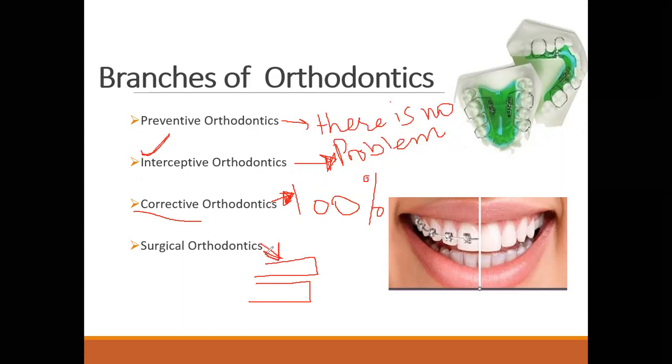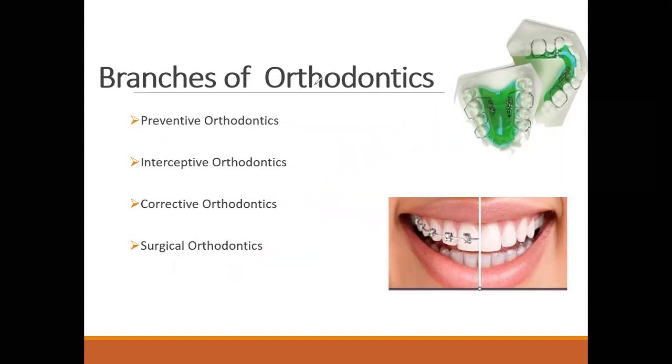Then we need to go for surgical treatment, and along with surgical treatment, we do orthodontic treatment. I will repeat again, there are four branches of orthodontics: preventive, interceptive, corrective, and surgical. I will be explaining each and every branch separately.